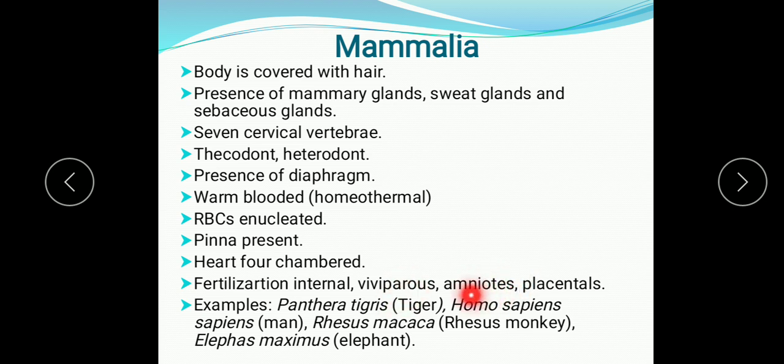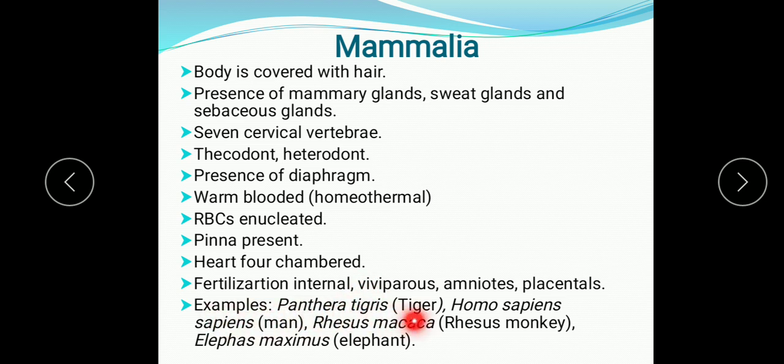Amniotes, that is, the amniotic membrane develops in embryonic development. And placentals means the placenta is the structure which connects the fetus and the mother in order to provide nutrition and for all other purposes. So all these are the features of class Mammalia.